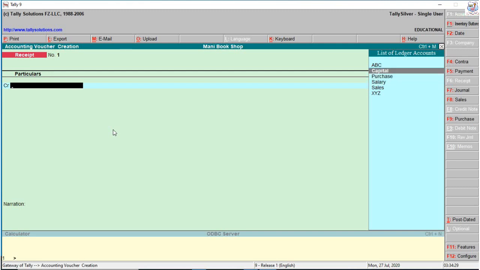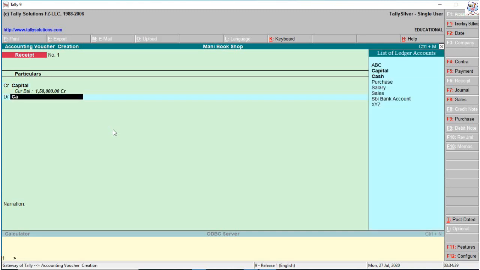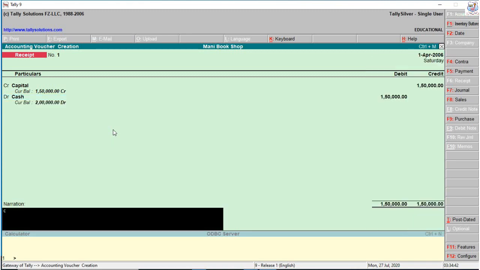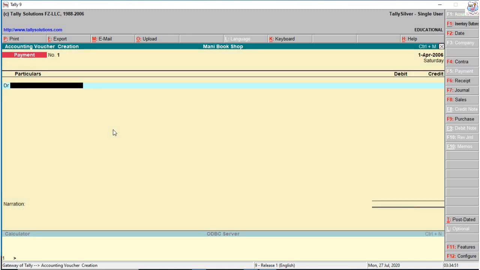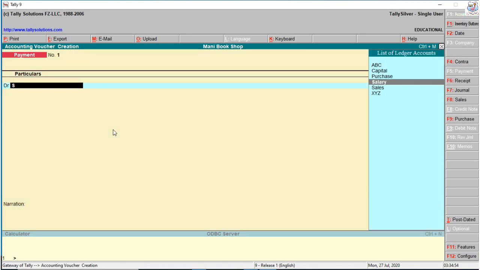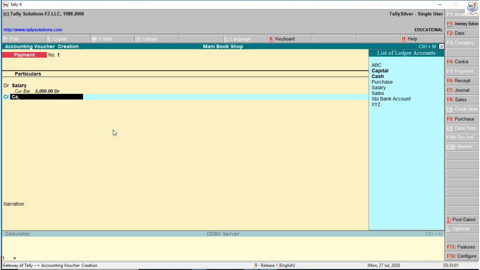Next I enter the receipt voucher, receipt entry. In this receipt we receive an amount from debtors or creditors or through bank. So first I enter the capital account, 1,50,000. Capital account credit, cash account debit. Capital introduced. Narration is not necessary.